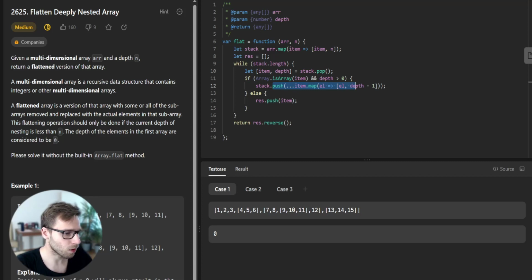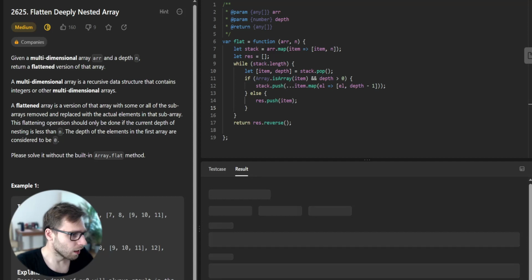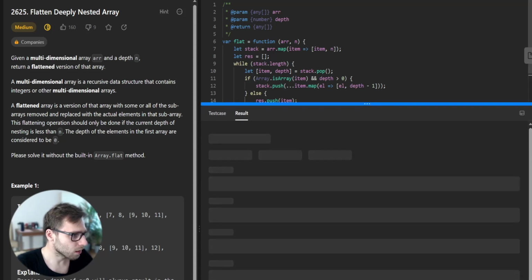If the item is not an array or its depth is 0, we push it directly into the result array in the else statement. Finally, once all items have been processed and the stack is empty, we reverse the result array to maintain the original order of the elements. So let's run this function on a few test cases to make sure it works as expected.